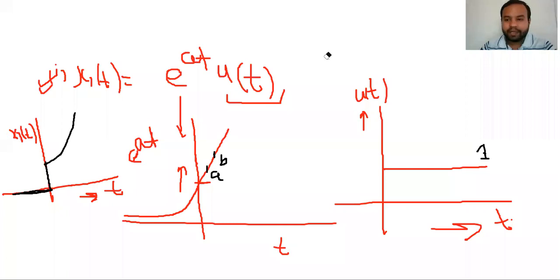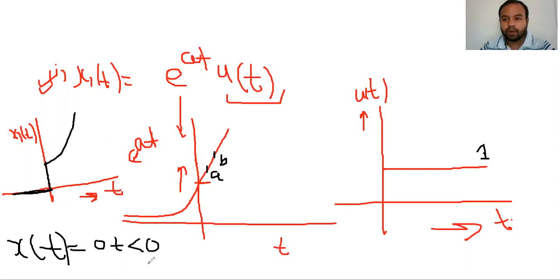And by the definition of a causal signal, a signal is said to be causal if it is 0 for t lesser than 0. As I have told you, if the signal is 0 for t lesser than 0, then that signal is known as a causal signal.